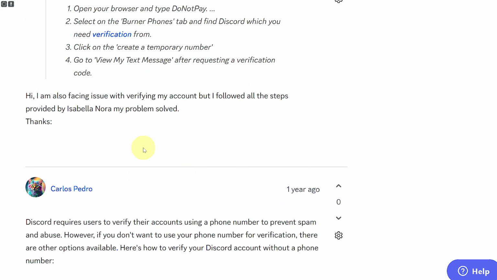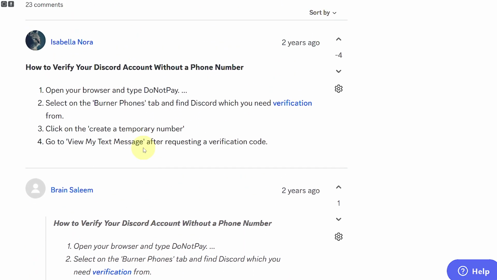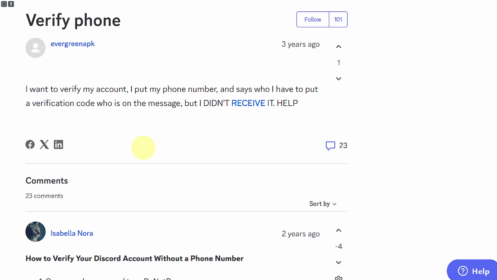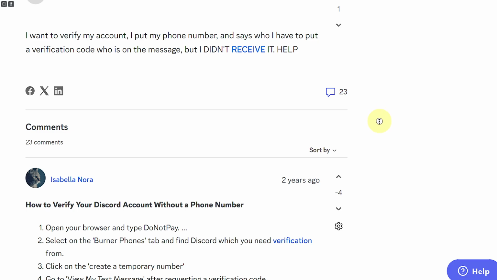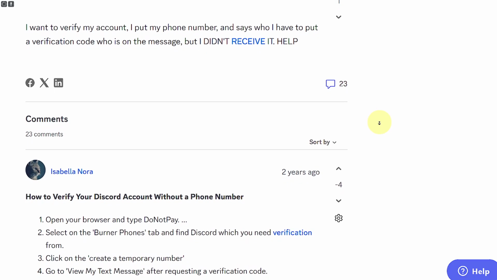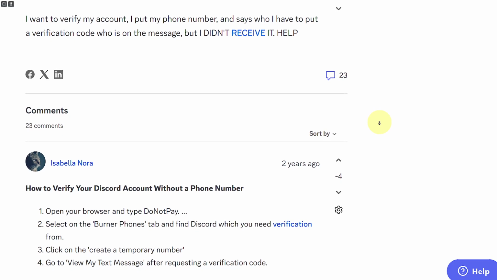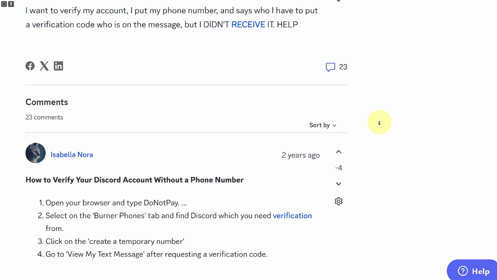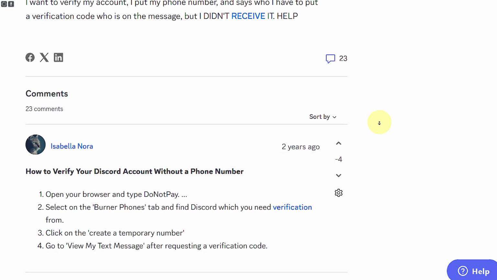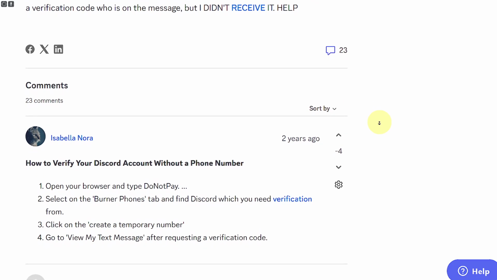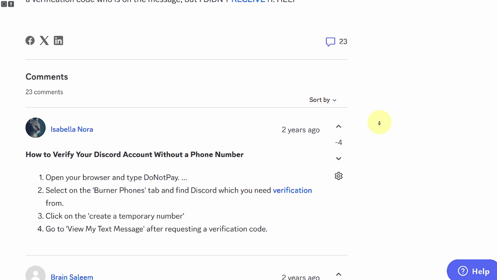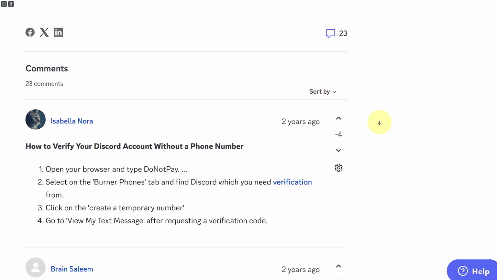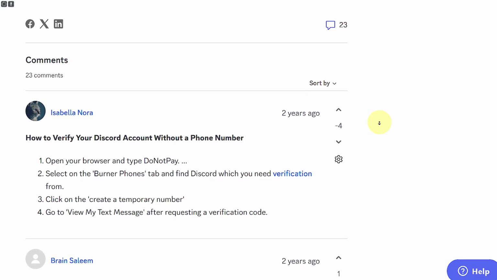And yeah, I hope this is going to be helping you guys out. If you do not have any type of phone number, you can use a temporary one. There are a lot of sites that are going to be offering that. I've gone through all these questions myself and spent some time to get the most effective solution for you guys. So you can easily use a temporary number to get the verification code, and once you do, your account will be created and you will pass that verification and authentication section.